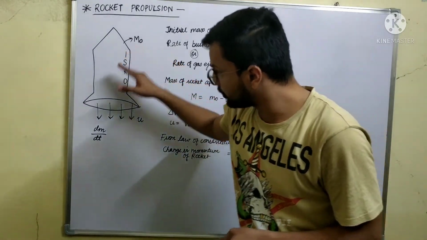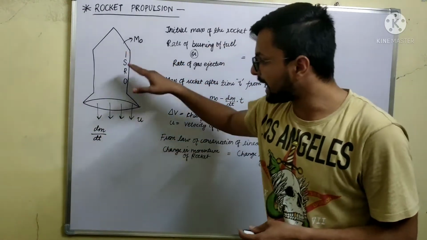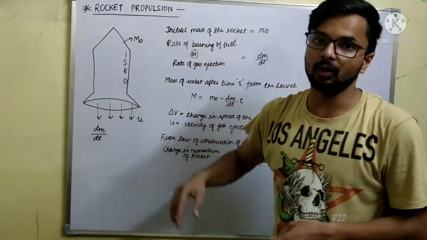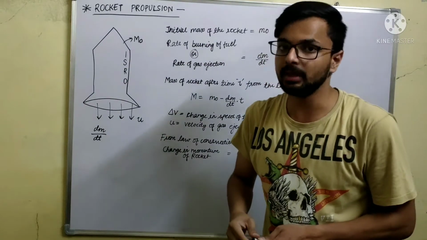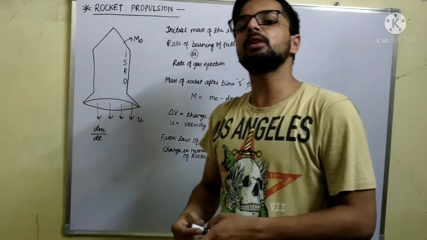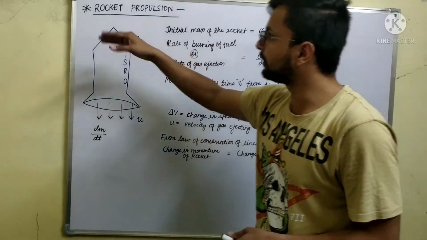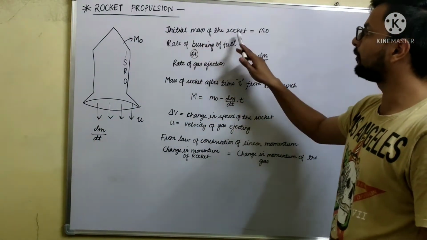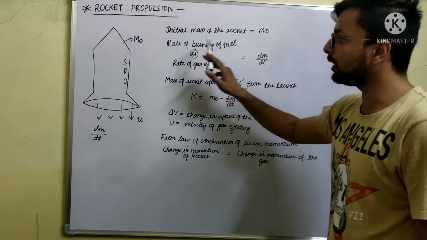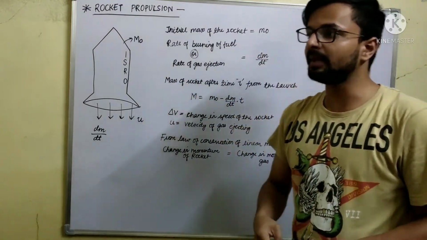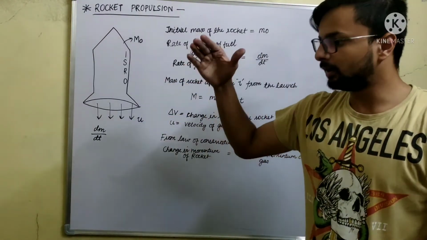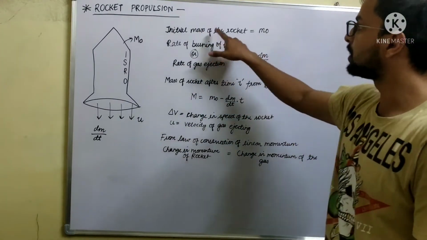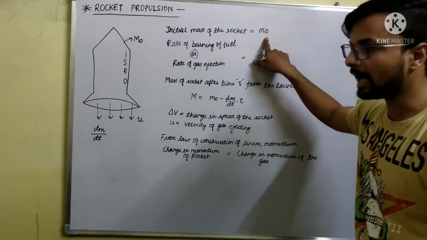So जितनी स्पीड से ये गैसेस बैकवर्ड डायरेक्शन में इजेक्ट होंगी, उतनी ही स्पीड रॉकेट को फॉरवर्ड डायरेक्शन में मिलेगी. Okay, so now we will look at some parameters of this rocket propulsion. तो यहाँ पे देखिए, the initial mass of the rocket is m naught. Initial mass of the rocket means when the rocket is placed before the launch. So before the launch, the initial mass of the rocket is m naught.